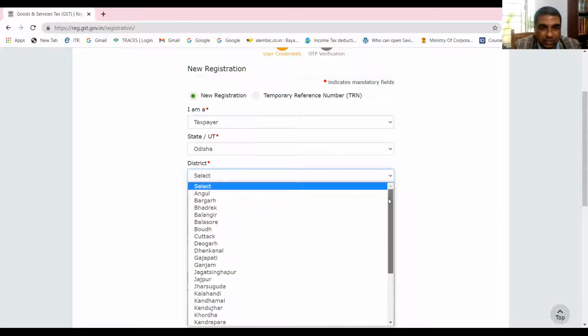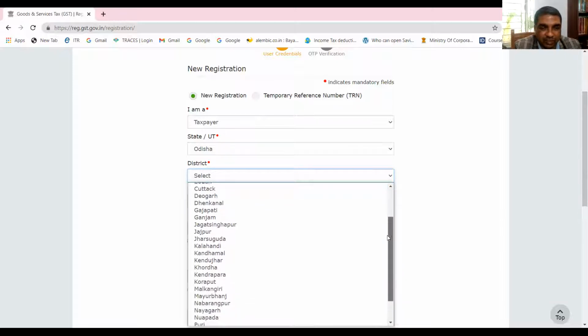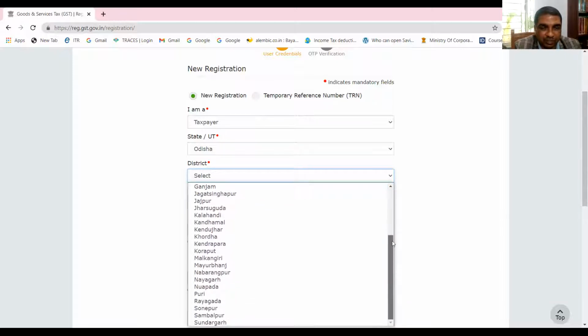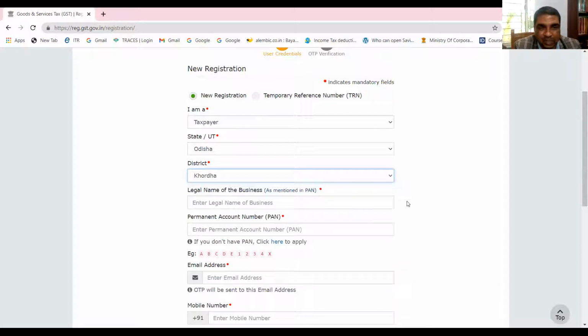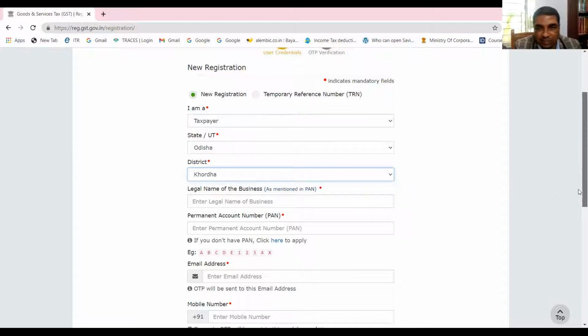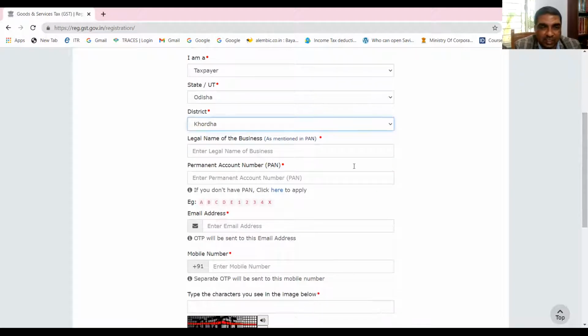Now the district. You can choose the district where your office is located. Let us say we're selecting Khordha. Then the legal name of the business. Here you can enter the legal name of the business and a PAN. For example, I am selecting a legal name.